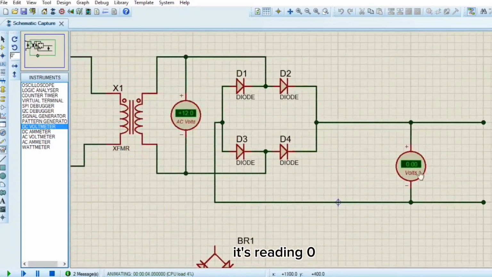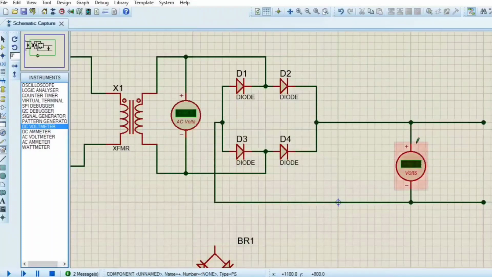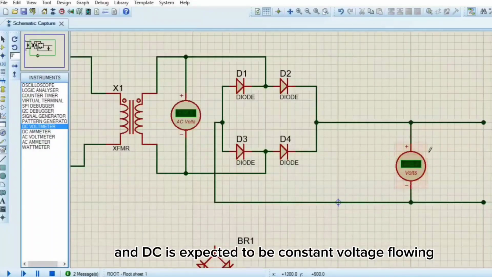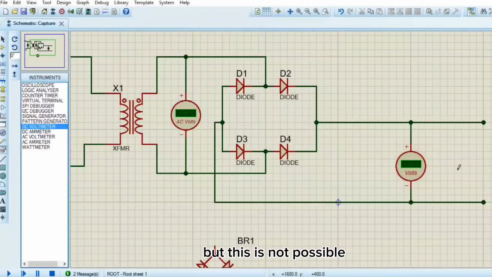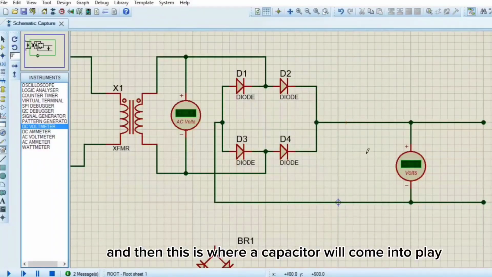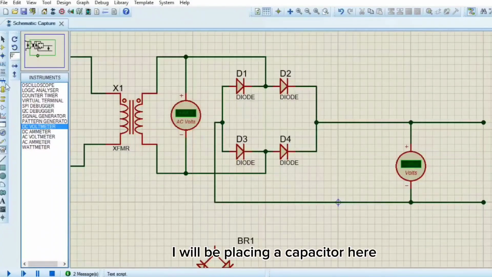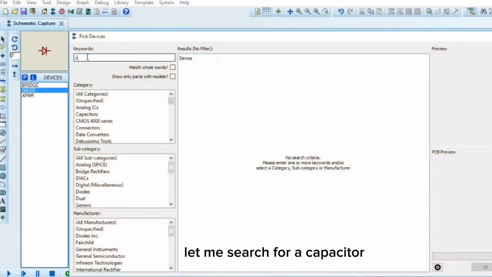Okay, it's reading 0 because it's still having pulses, and DC is expected to be constant voltage flowing. So a DC voltmeter will expect to just read pure DC, but this is not possible because we still have to do some filtering here, and then this is where a capacitor will come into play.